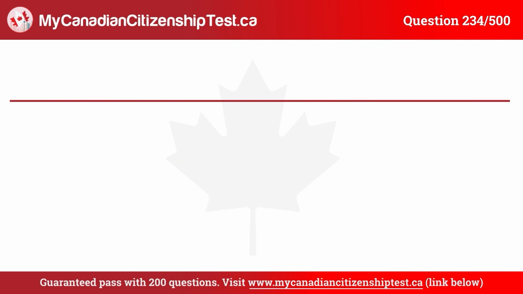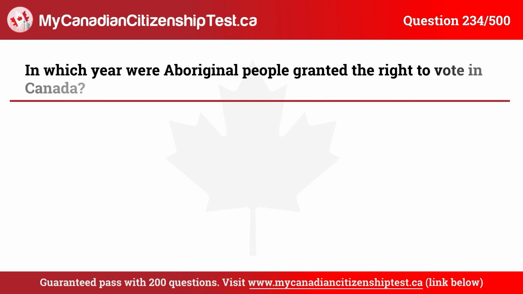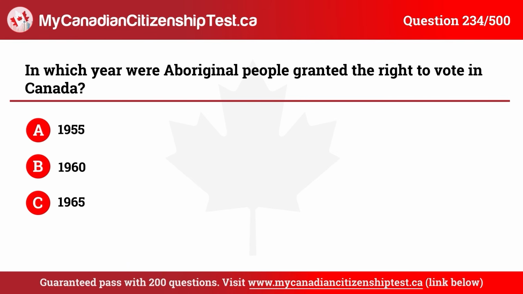Question 234. In which year were Aboriginal people granted the right to vote in Canada? A. 1955. B. 1960. C. 1965. D. 1970. The correct answer is B. 1960.